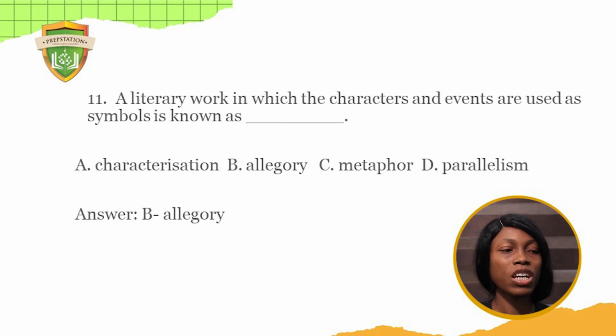Number 11. A literary work in which the characters and events are used as symbols is known as dash A. Characterization, B. Allegory, C. Metaphor, D. Parallelism. The answer to this question is an allegory. An allegory is a type of literary work where the characters are a representation of things. They are symbolic. A typical example is Animal Farm by George Orwell.